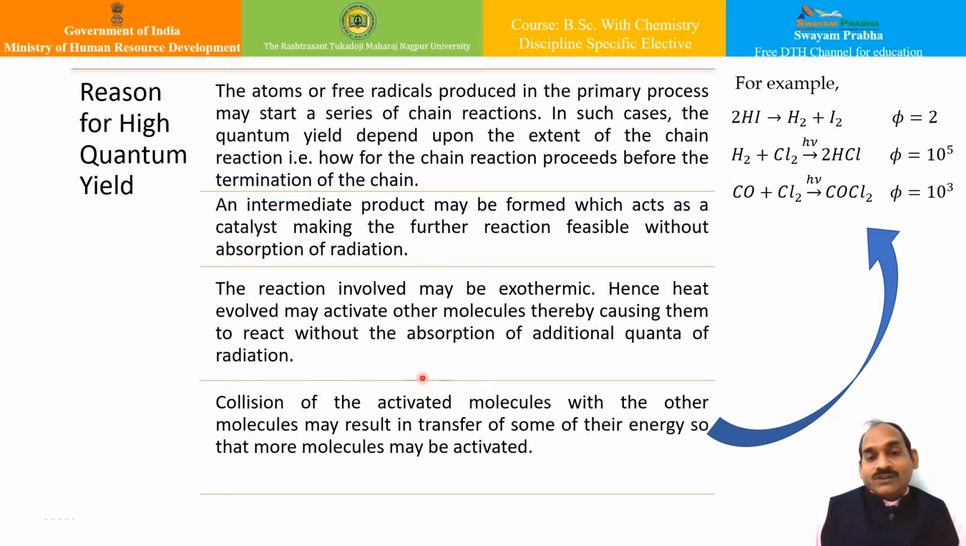Apart from that, the collision of activated molecules with other molecules may result in the transfer of some of their energy, so that more molecules may be activated. This is one of the important aspects to be considered, and the reaction may gain a higher quantum yield. You can see these are the examples that we have already seen in the previous table, isn't it? In all such cases, you can see the quantum yields are very high compared to the expected value from the formula, because of any one of the reasons which we have discussed.